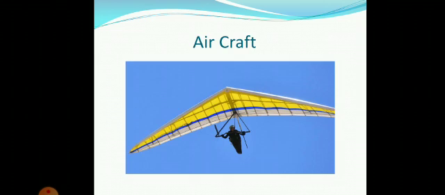My dear students, the first invention which we are going to discuss about is aircraft. So you can see a picture of hang glider. It is an upward flying apparatus for a single person consisting of a frame with a fabric aerofoil stretched over it. The operator is suspended from a harness below and controls flight by body movements.